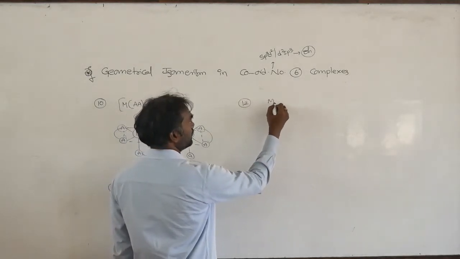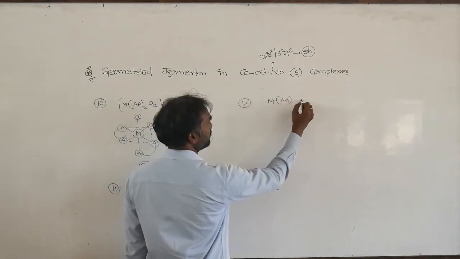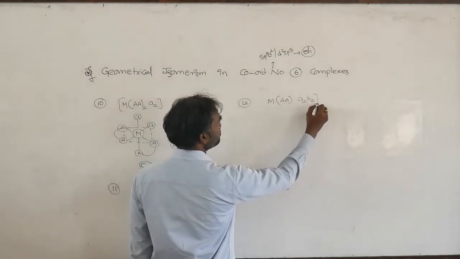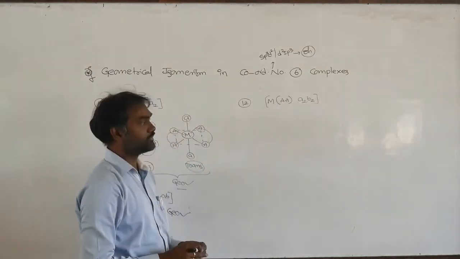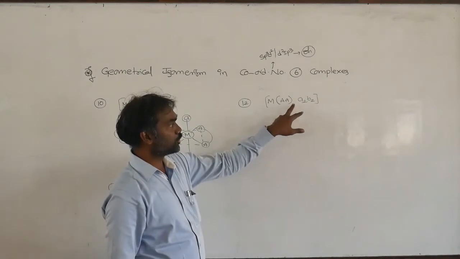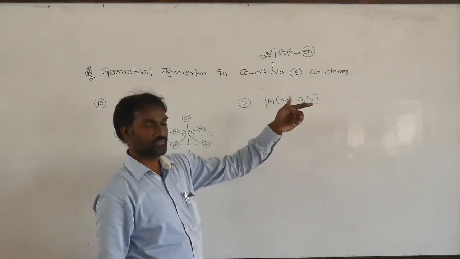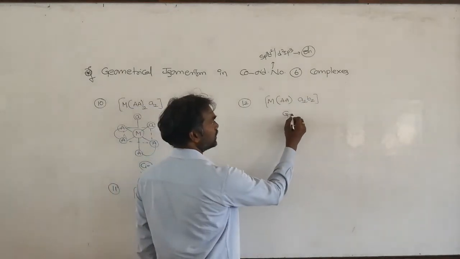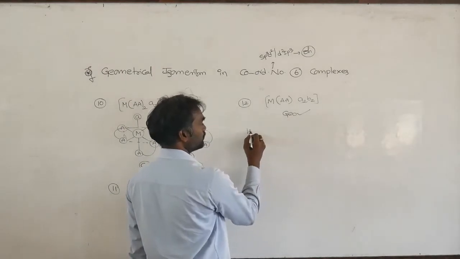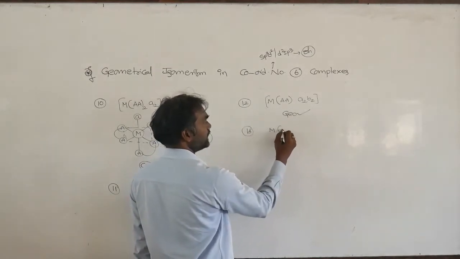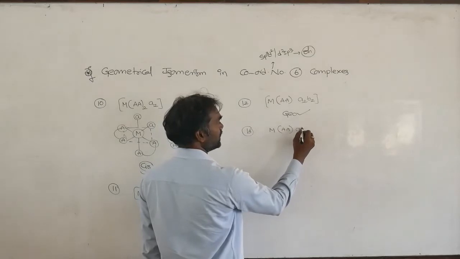Next, AA, A2, B2 are given. Here two A's close you can write, two A's far apart you can write. So this can show geometrical isomerism. Like that, anything you can prepare.